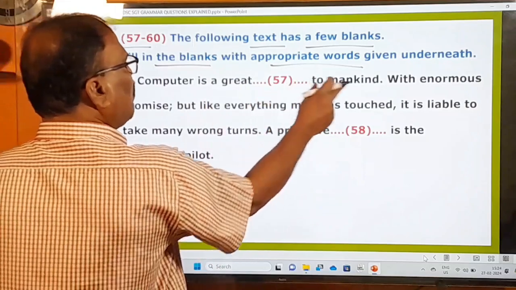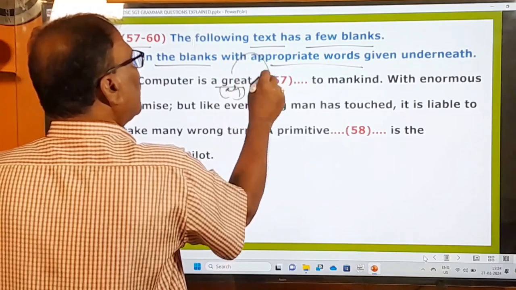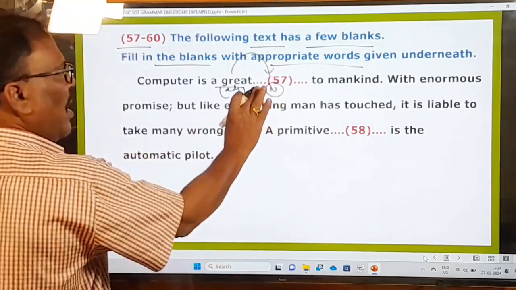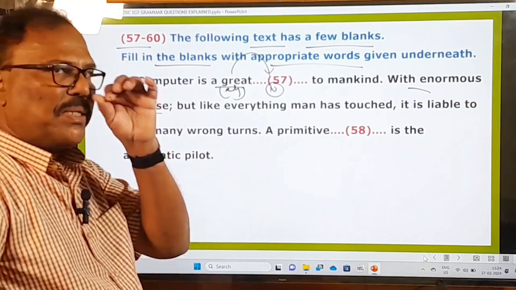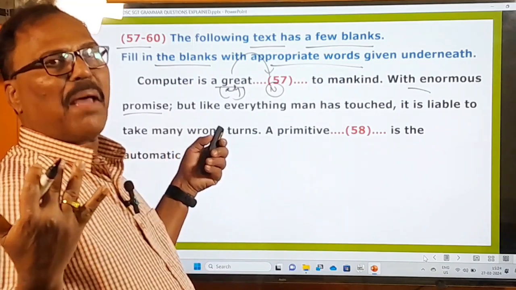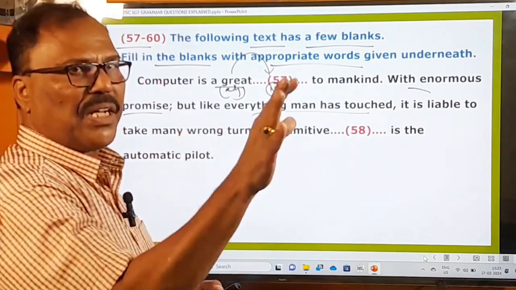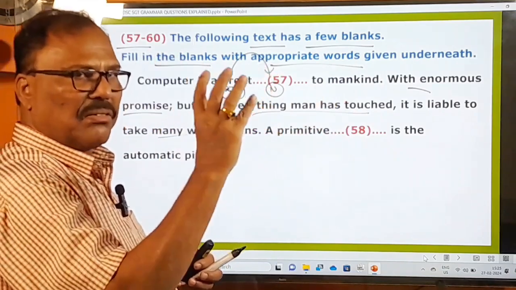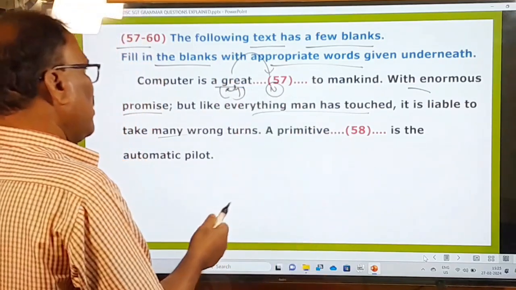Computer is a great dash to mankind. Great dash, so this is an adjective. After an adjective, there must be used what? A noun always. So let us choose that noun from the given options. With enormous promise, that means the computers are promising enormous progress, enormous development. With the advent of computers, there's a lot of rapid progress. Okay, you know that very well. But like everything man has touched, unfortunately, it is liable to take many turns. So whatever man touches, that is taking wrong turns, or it is going in a wrong way.